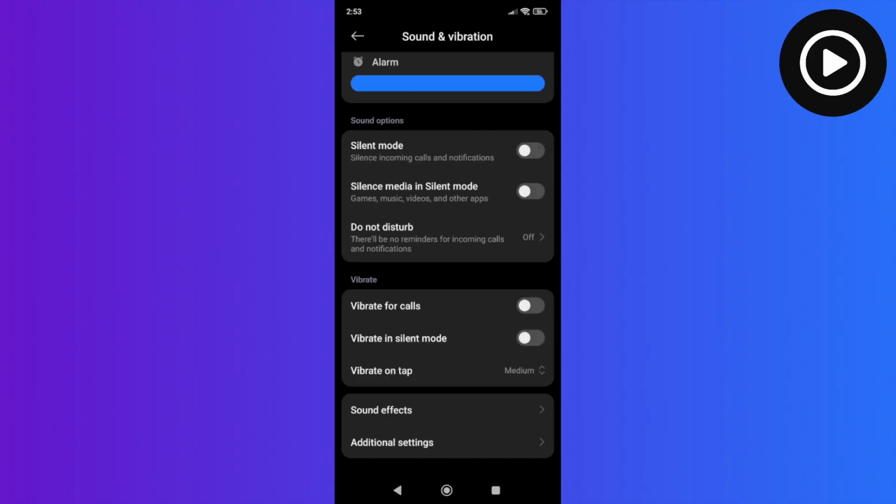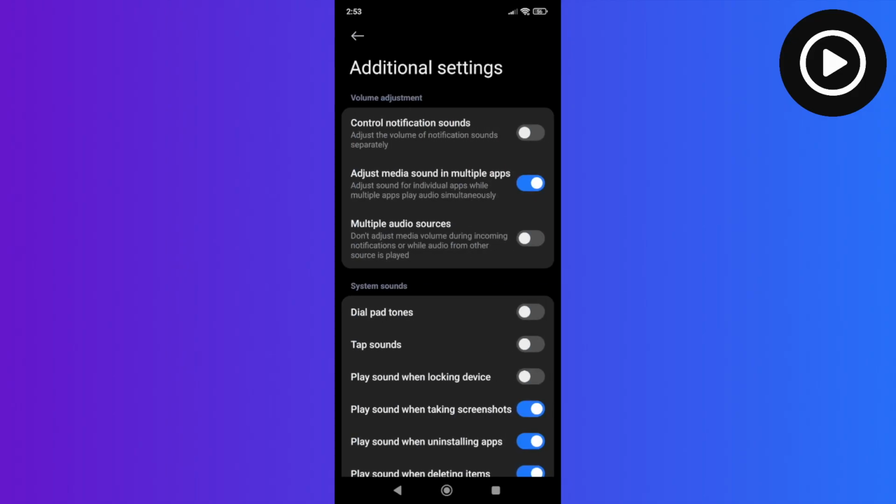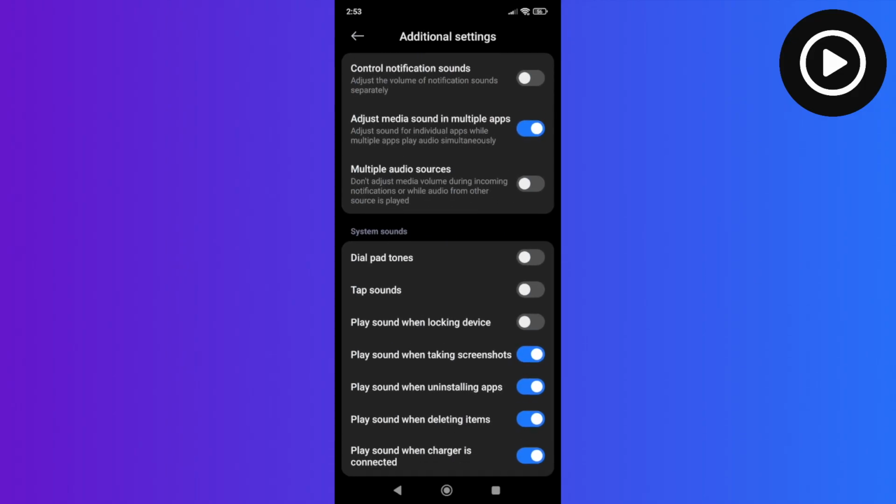Click on it. And then you want to scroll down and click on additional settings. And then scroll down and under system sounds, you should disable the dial pad tones and then the tap sounds. Make sure the checkbox next to it is disabled.